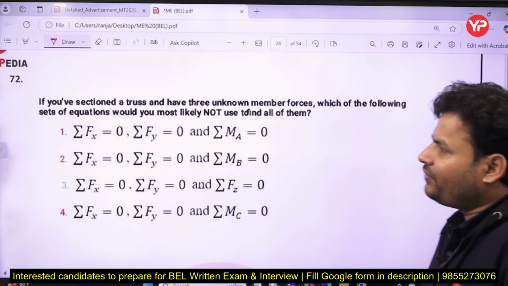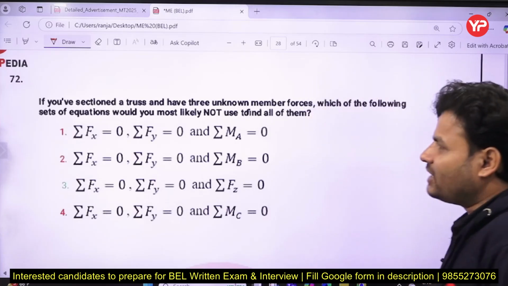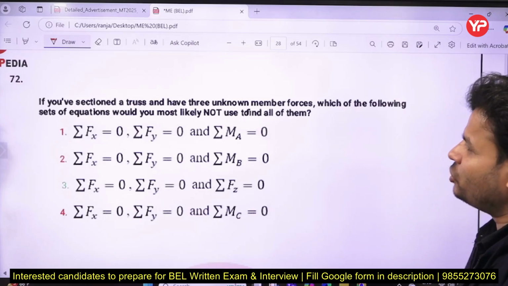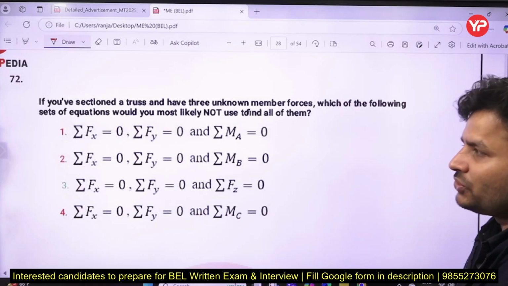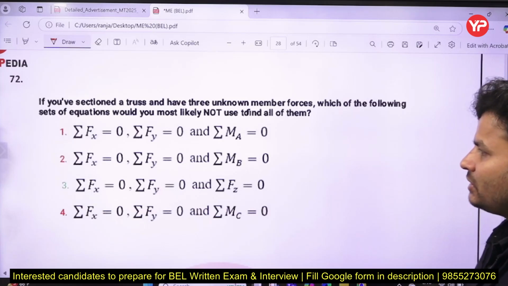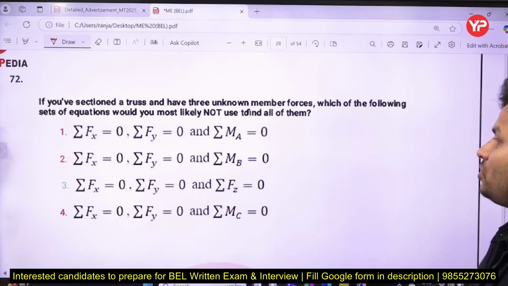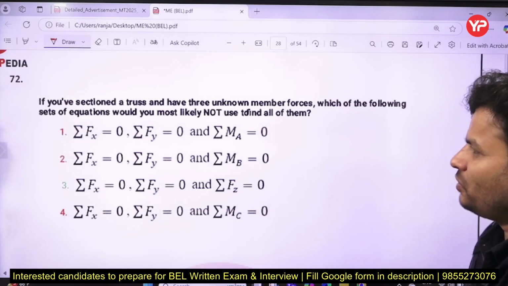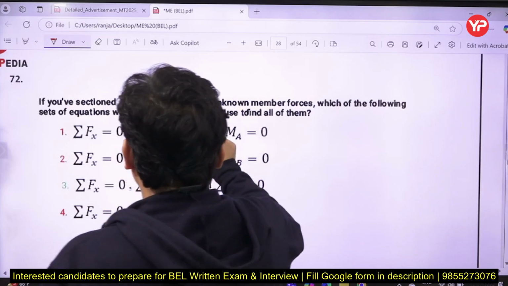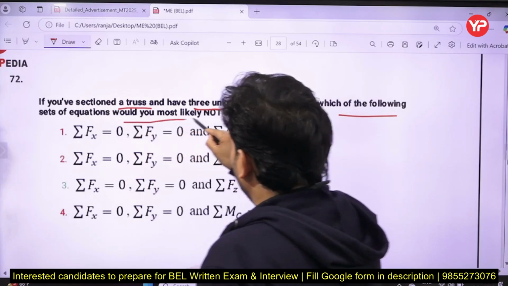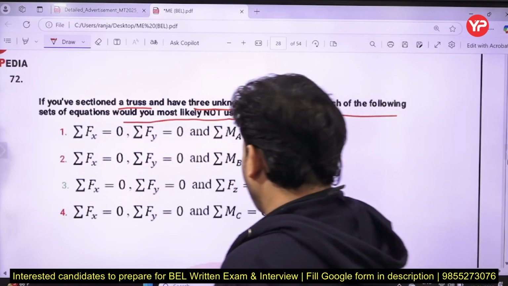Now if you have a section of a truss and have 3 unknown forces, which of the following sets of equations would you most likely not use to find all of them? The options are: summation of Fx equal to 0, summation of Fy equal to 0, and this; moment about A, B, C, not going to be used, right? So if you have a sectional truss and have 3 unknown member forces, which set of equations would you most likely not use? I am not going to use that one.